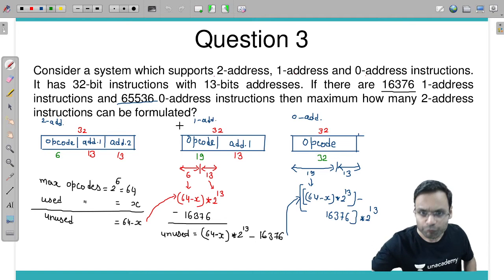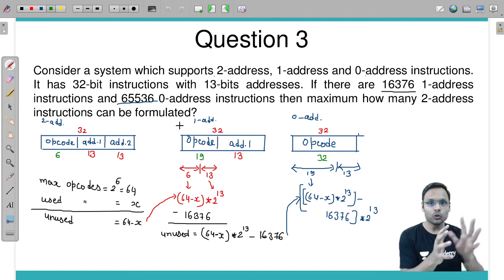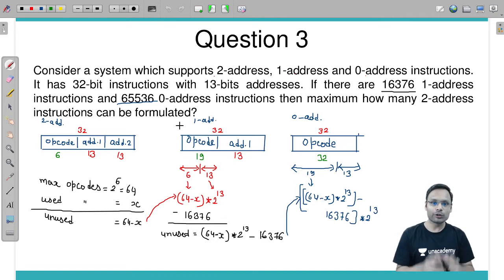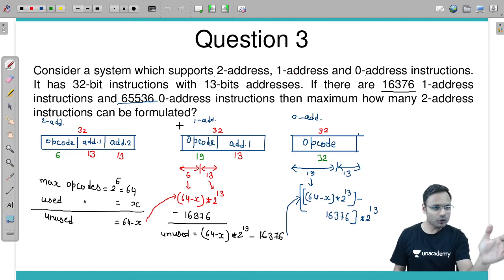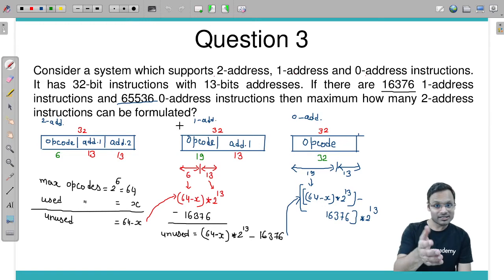There was a straightforward question in GATE 2 years ago in 2018 which was having 4 different types of instruction. It was a direct question from one level to last level. But if the reverse is asked that way, then definitely you should know.